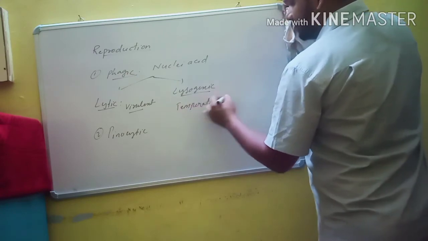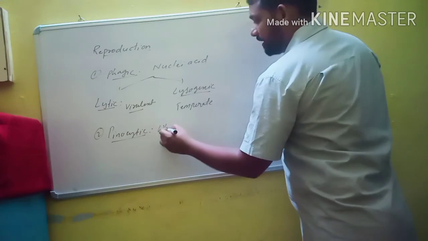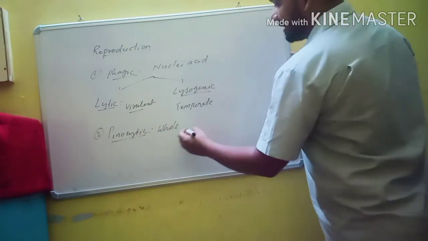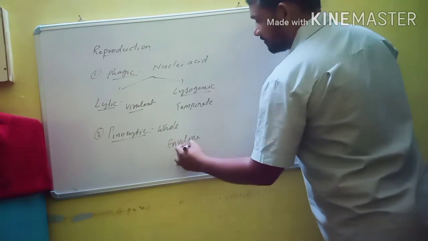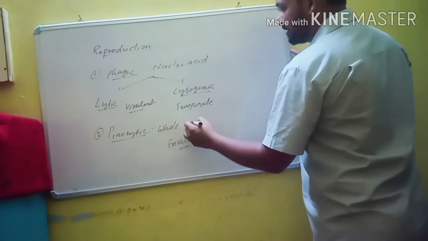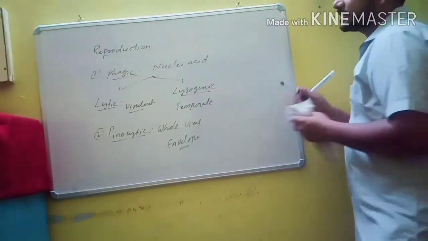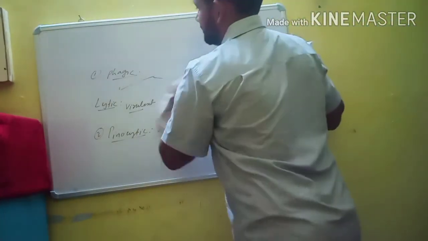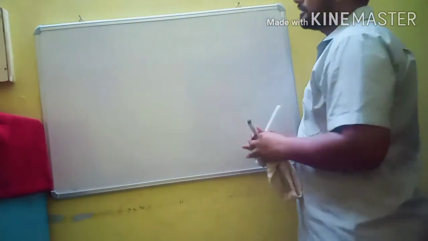In pinocytic, the entire virus enters into the host organism except the envelope, if an envelope is present. Without the envelope, the whole virus enters the host organism. So these are the two different types of reproduction present in viruses. And now we will discuss some of the subviral agents.